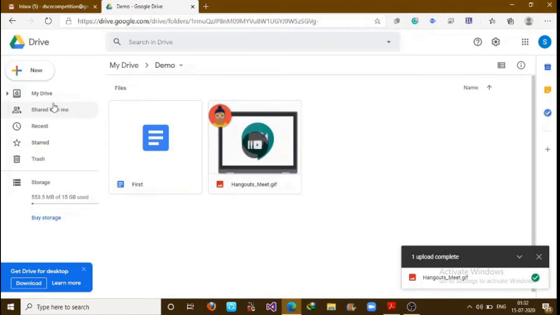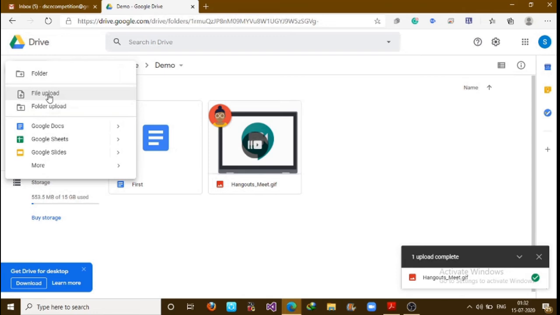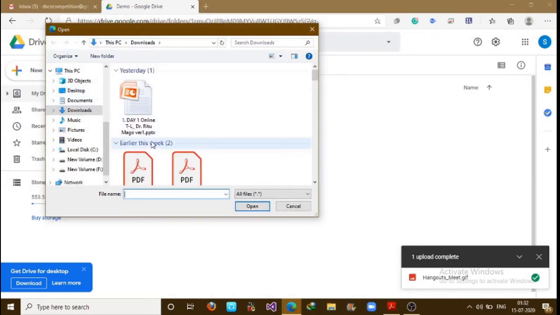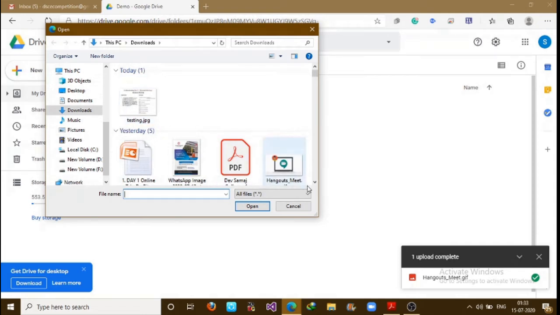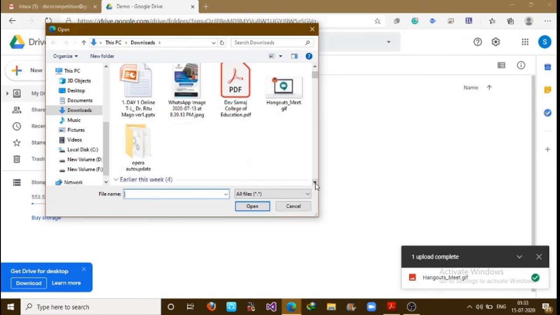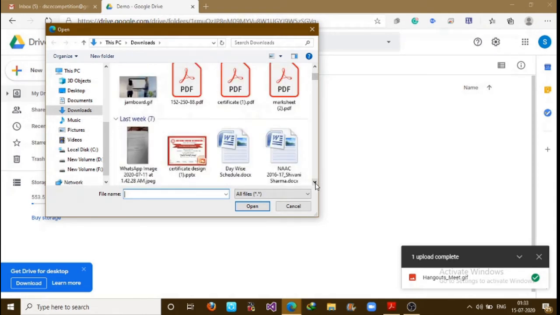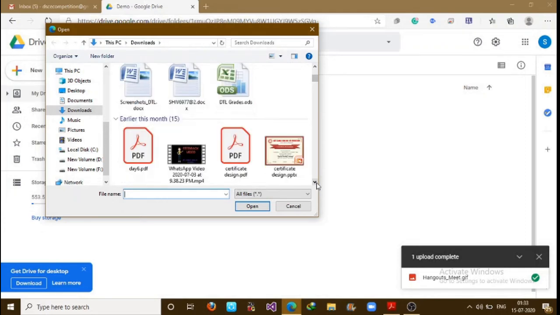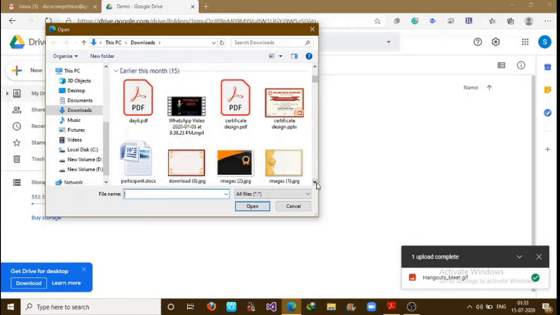In the same way you can upload videos also. So let's upload one more thing. Okay, now let me upload some other type of media. Okay, let me explore this. Yes, this PDF file, say.